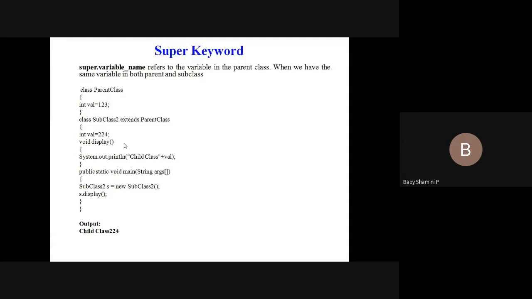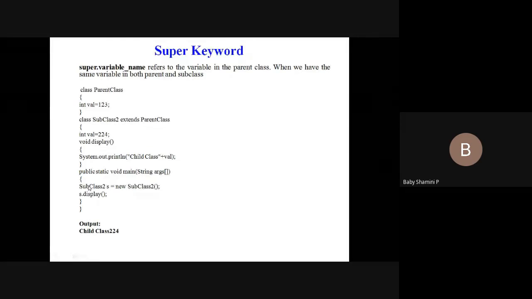So what will inheritance do? It extends all the properties from the parent class also. So already we have a parent class value, integer value equal to 123. Again, the child class contains the same variable value equal to 224. So what this program will do is execute only the child value, the child property. So I see the last main program.